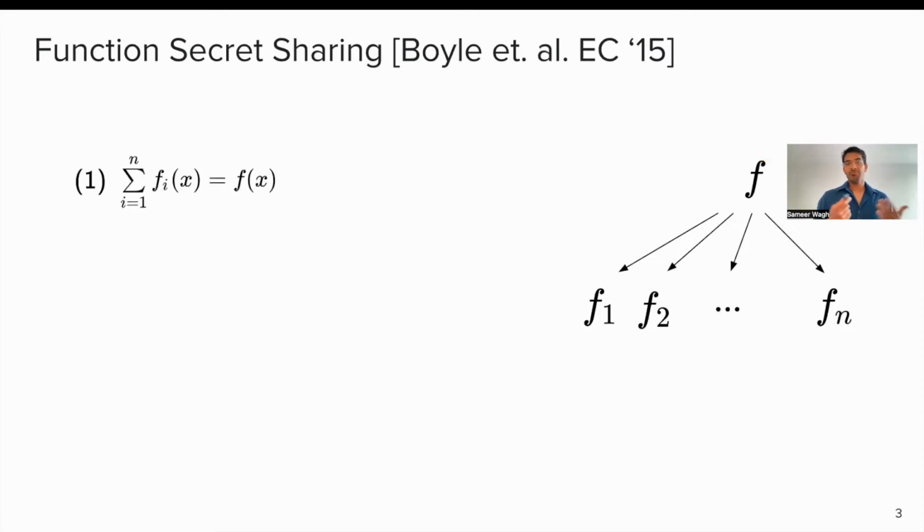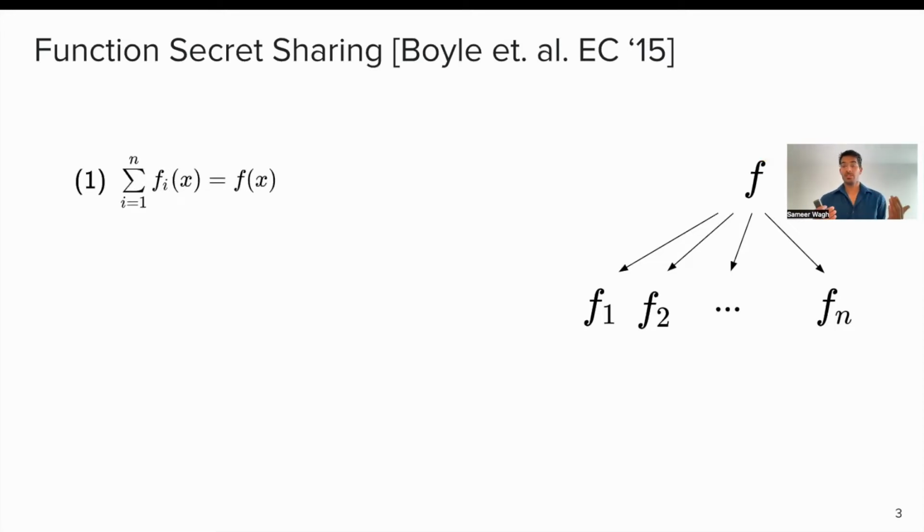Most of this work draws its benefits from a new primitive called function secret sharing, which was presented in Eurocrypt 2015. What function secret sharing does is very similar to Shamir's secret sharing, where instead of sharing a value, it tries to share a function into many different shares. And each of these functions can be locally computed. It has three properties which define what a function secret sharing scheme is.